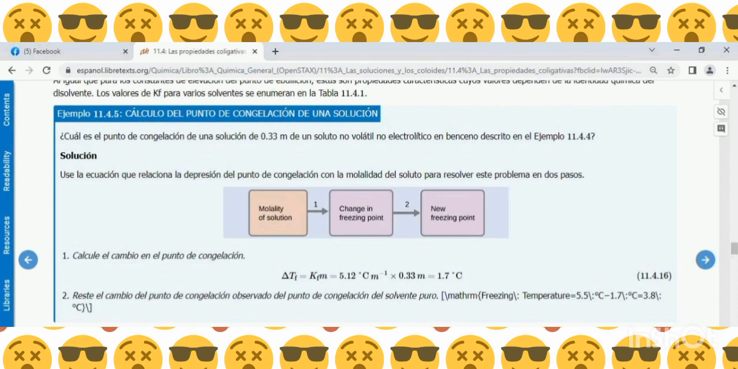Two, subtract the change in the freezing point from the freezing point of the pure solvent, and we get the freezing point of the solution. The freezing point of the solution is 7.0 degrees centigrade.